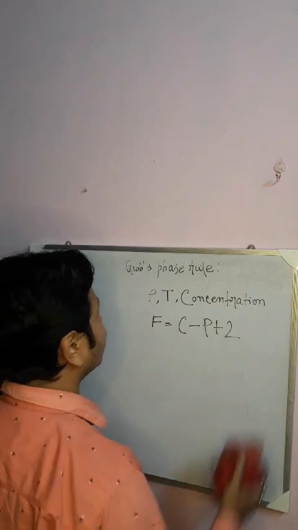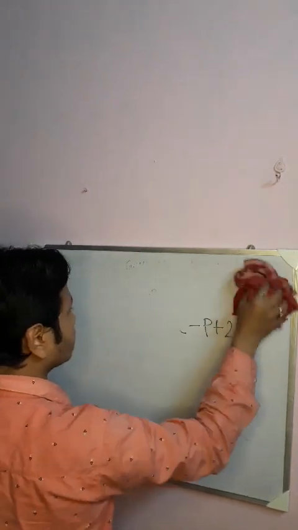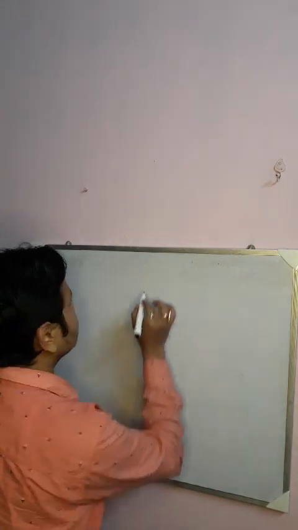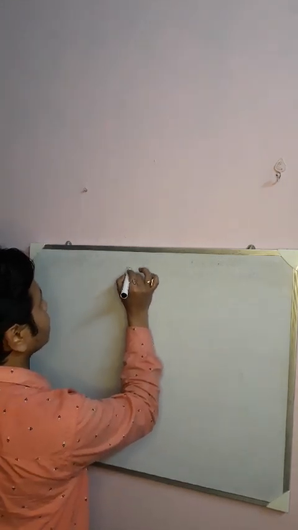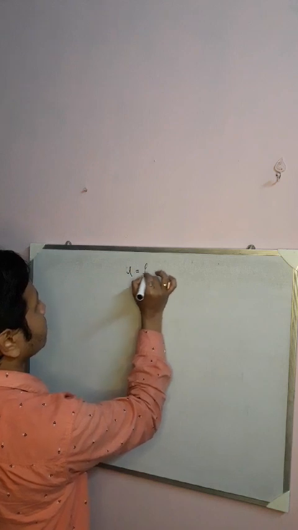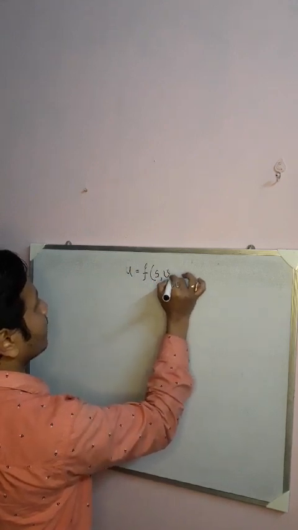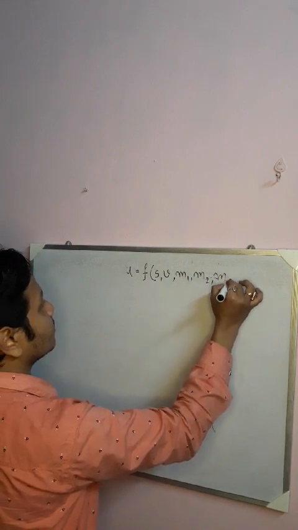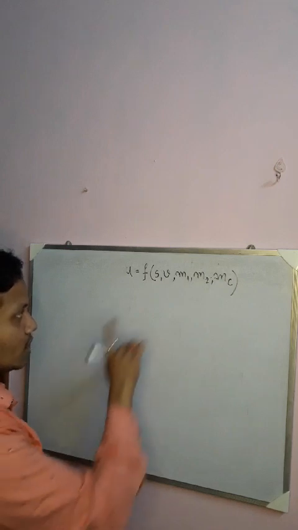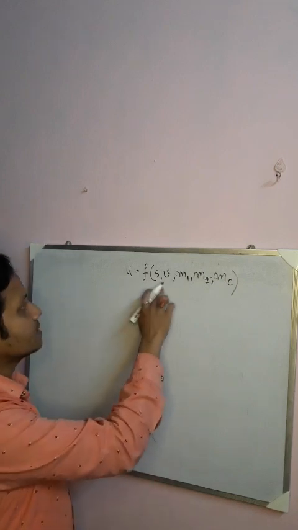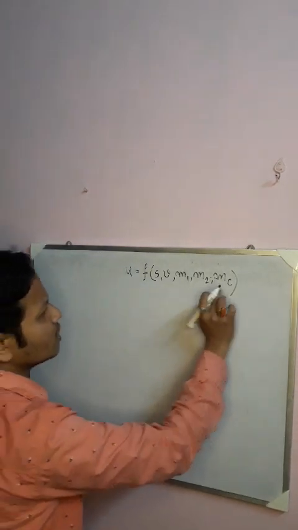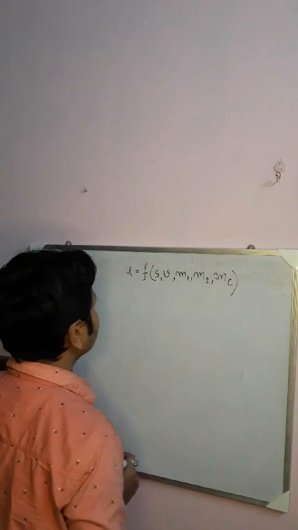So let us see how it agrees. In order to prove the Gibbs phase rule, we first assume that internal energy is a homogeneous function of entropy, volume, and different masses of the substances. We assume that internal energy is a homogeneous function of entropy, volume, and the masses of different substances, say m1, m2, up to mc for c number of components.